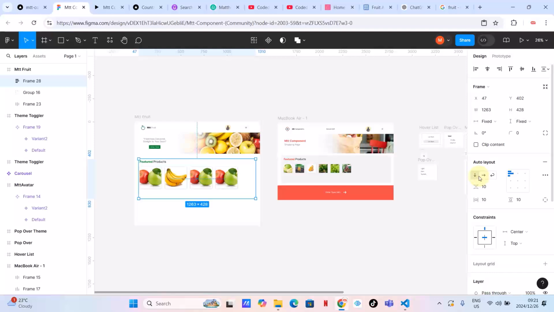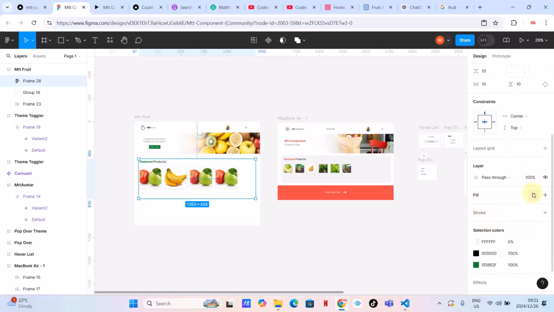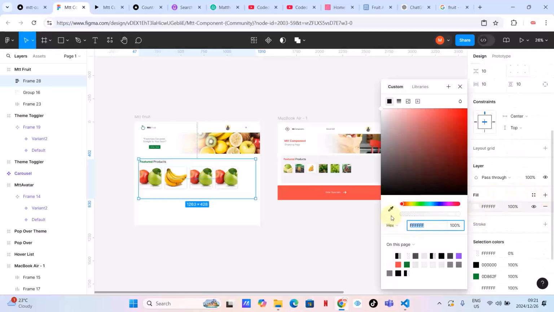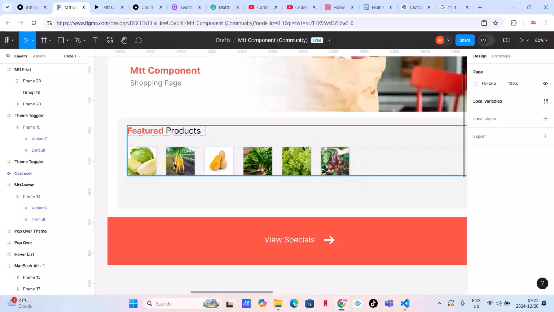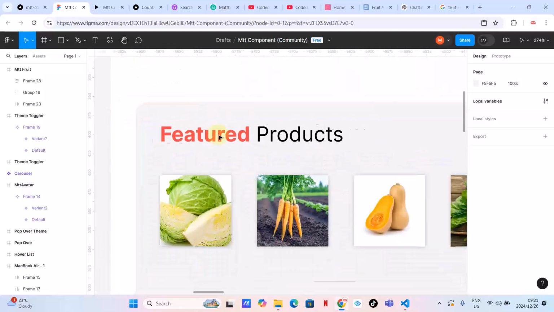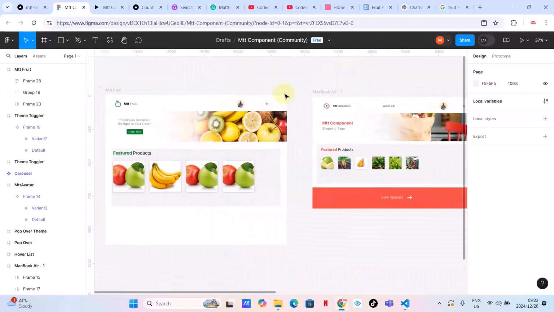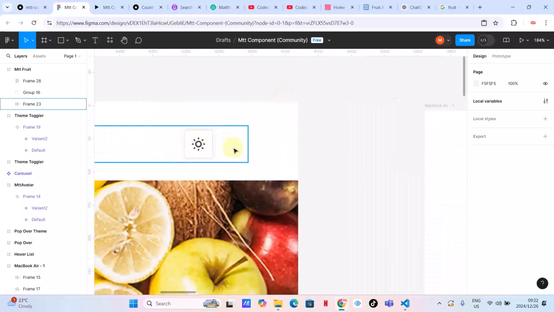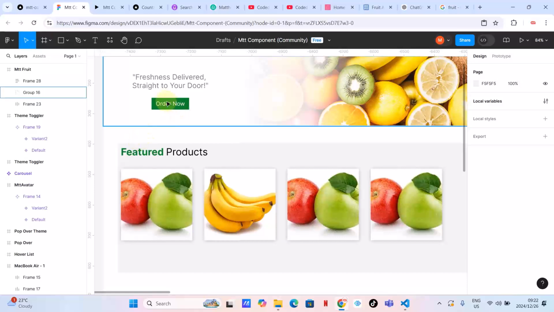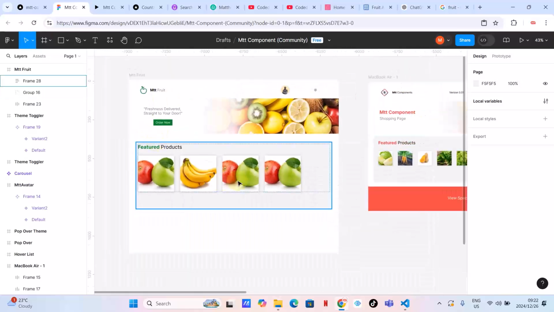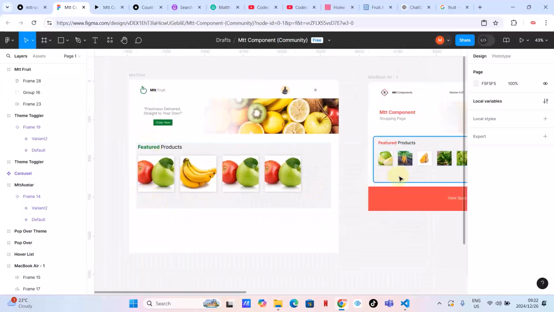So now that I've highlighted this, I can go on fill, and then I can highlight here, as you can see, guys. Now I don't think this rounded corners is necessary, more especially when everything here is like sharp corners. I don't think it blends in with the theme. As you can see, everything has got sharp corners, so I don't think there is a need for me to make rounded corners. Feel free to do whatever you want.